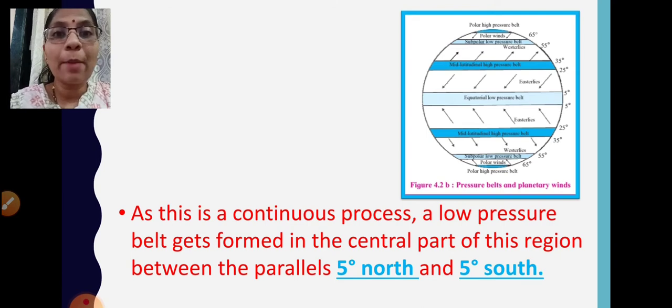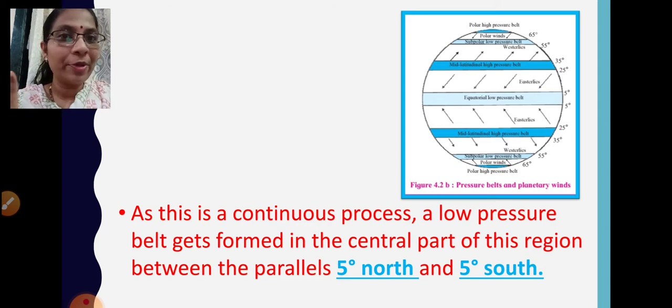So we are talking about the equatorial low pressure belt. Over here, the sun rays reaching are perpendicular, so it's high temperature, and as a result the air gets heated. Once it gets heated, it expands and becomes lighter, and then starts moving in the upwards direction. So what happens? High temperature, low air pressure.